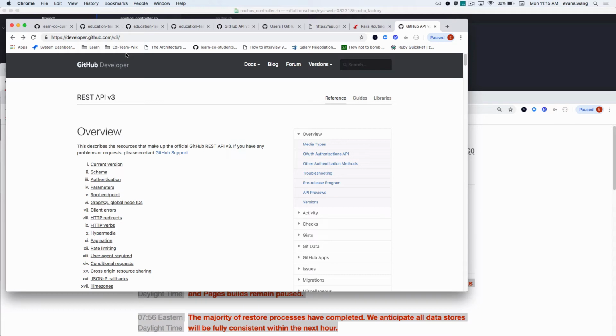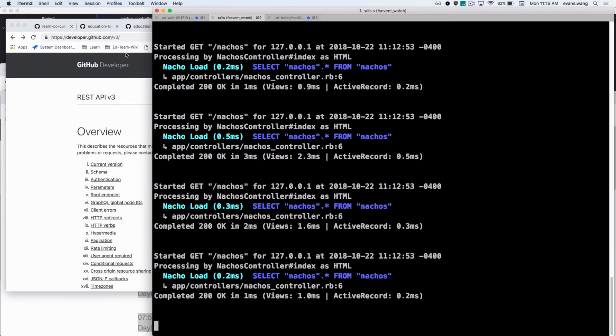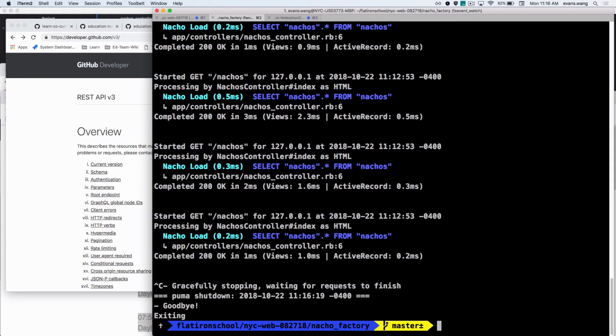So you want to be able to build out multiple versions of your API concurrently in order to deprecate the old one and tell people, hey, now I'm on version 2. Give them a little bit of time to adjust to that version 2 data. Right? And so you want 1 and 2 to come out at the same time, so you want both up. So let me show you how to do that. Show you a little cool Rails trick.